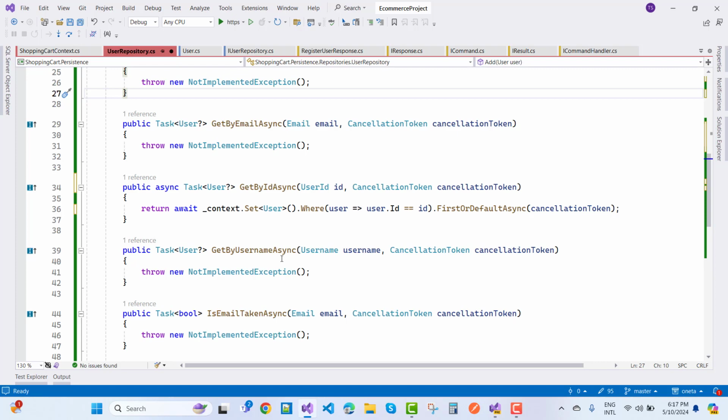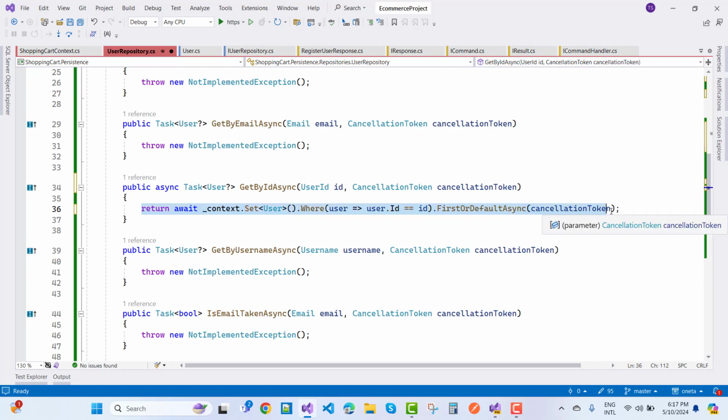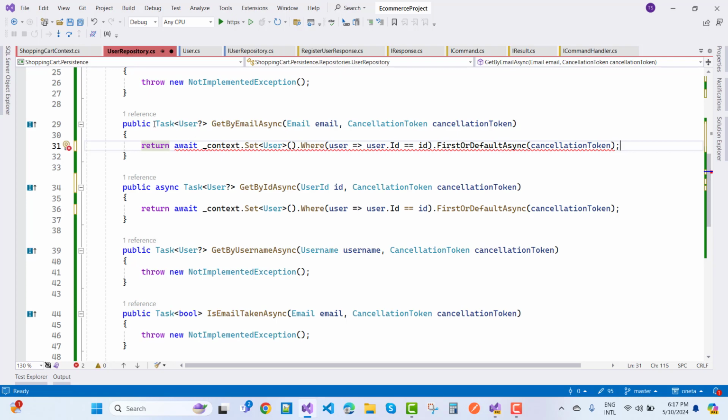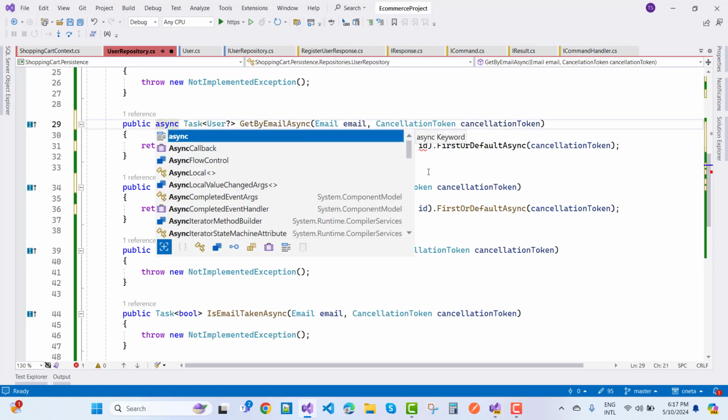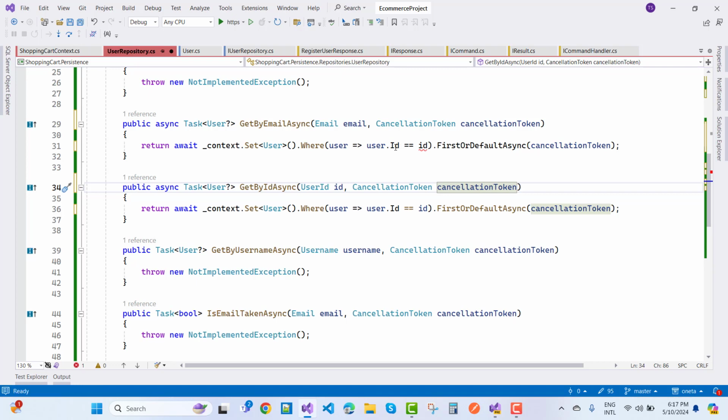Similarly, we add more functions: GetByUsernameAsync and GetByEmailAsync. First, GetByEmailAsync: I want to get the user by the email, so just copy and paste it here and make it async. We all know ID is not there, but email is, so I'm using email instead of ID.